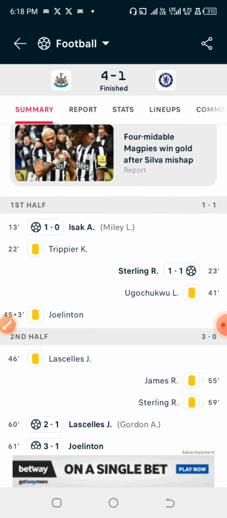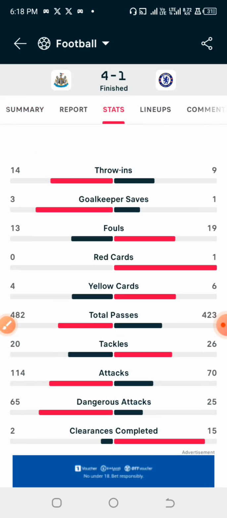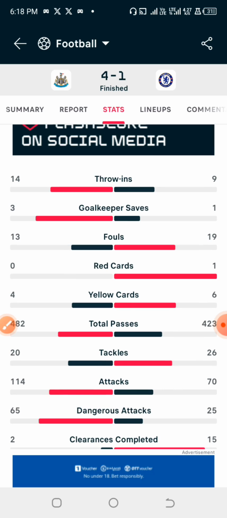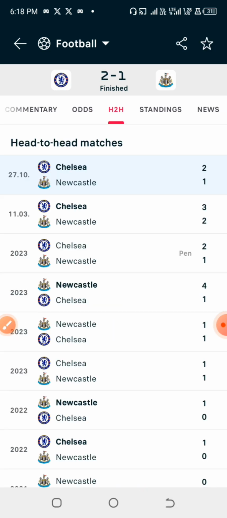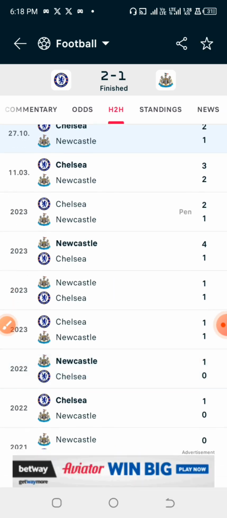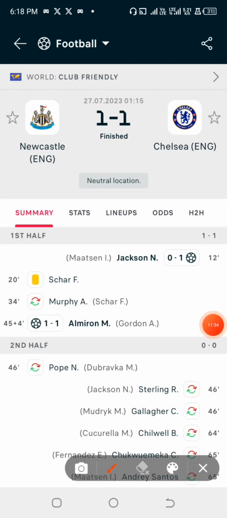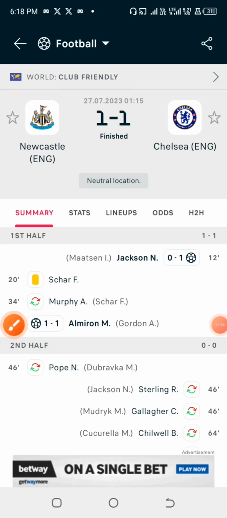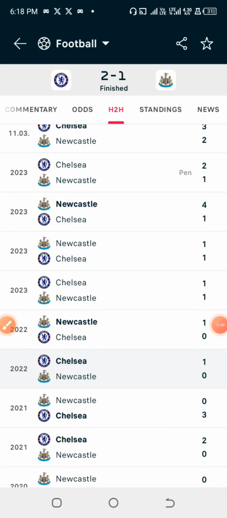Let's check the total yellow card. Alright, the total yellow card in this particular game happens to be 10. 10 in addition to 4, that is 14. So moving on to check the next game. This particular game happens to be a friendly game, so we are avoiding it. 14.